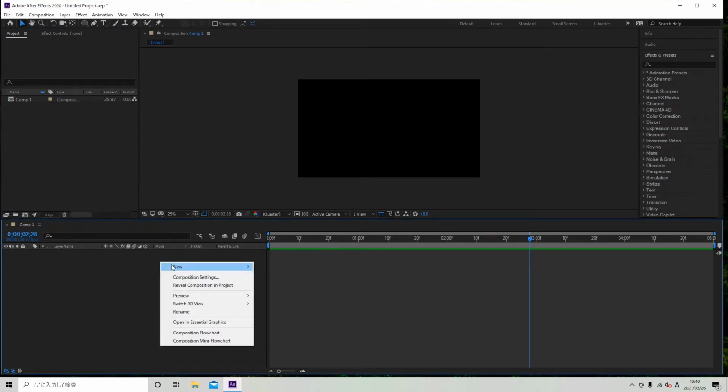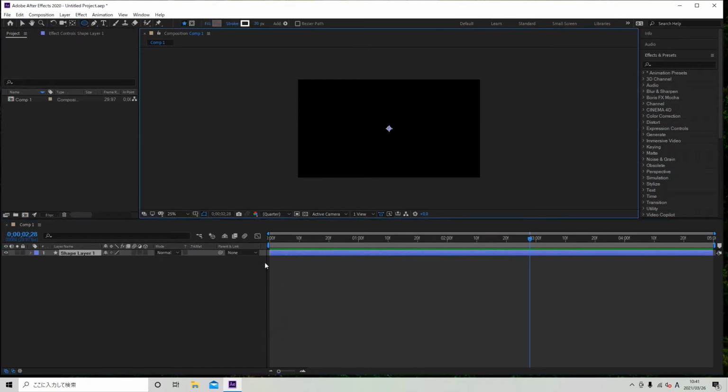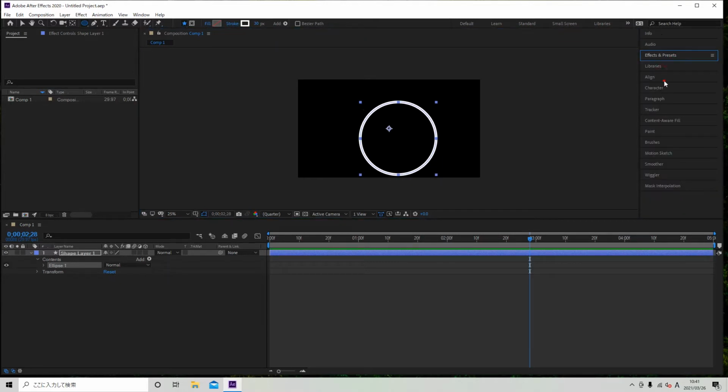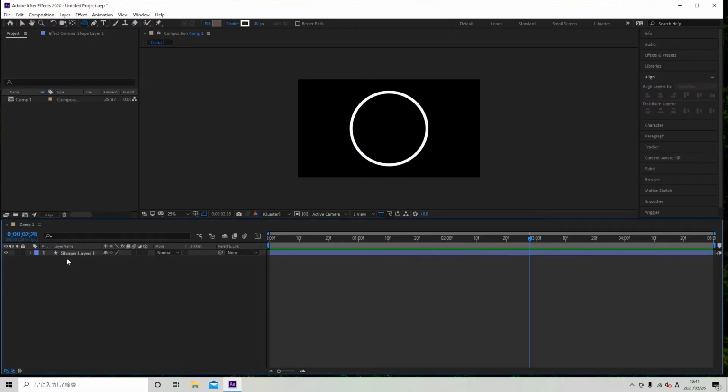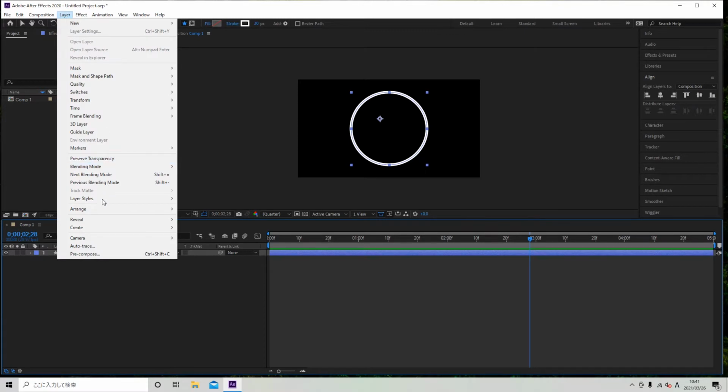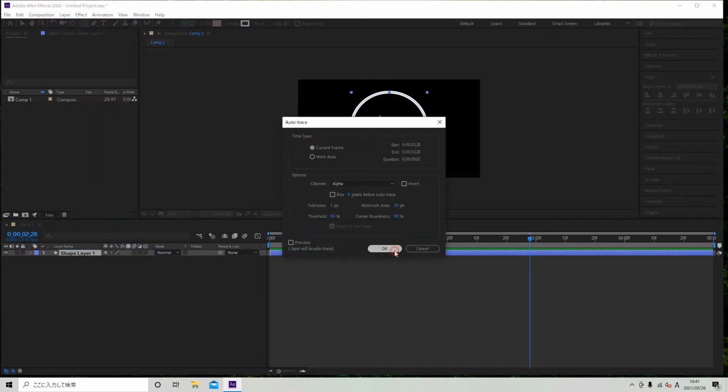Okay, let's go. First, create a shape layer and select ellipse to create a circle. Okay, align this shape layer circle, select this shape layer, and use layer auto trace. Okay,